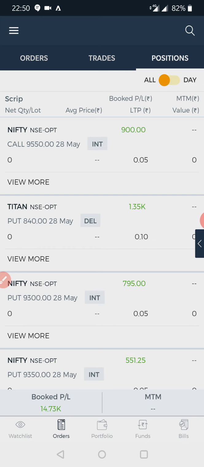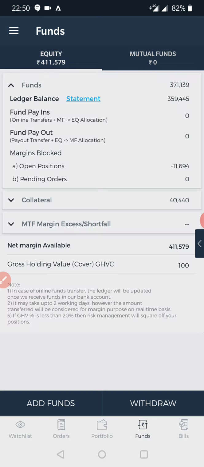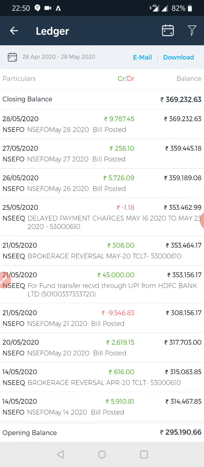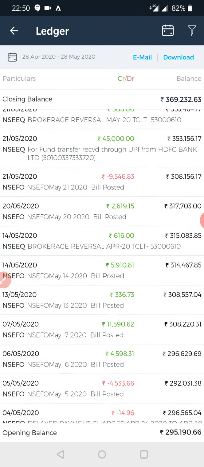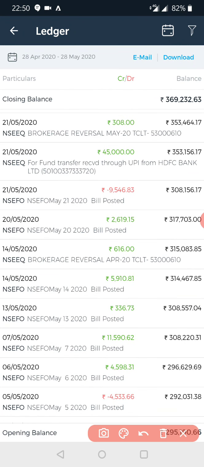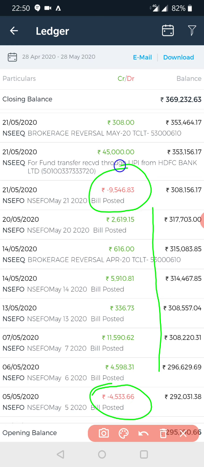Okay, and I'll show you my funds also. Everything is clean and green. Let us see from 1476. Okay, from here, this one I made a mistake where I traded in futures, that's why I lost. So I am not trading any futures now. This all I made a profit, and last week I made a loss of minus 9,000.